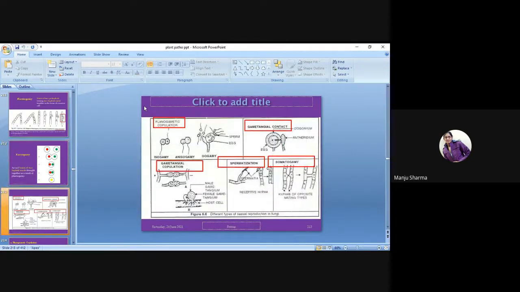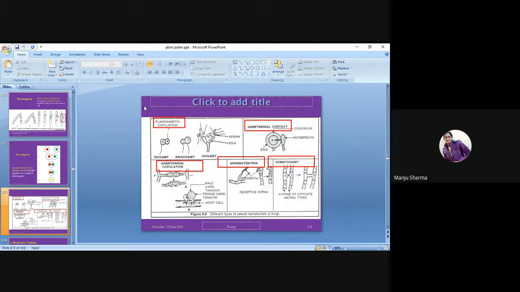After that, what is planogametic copulation, gametangial contact, gametangial copulation, spermatization, or somatogamy. So these all are the types of sexual reproduction. So first is planogametic copulation. Planogametic means the zygotes which will be motile, due to the spore formation.